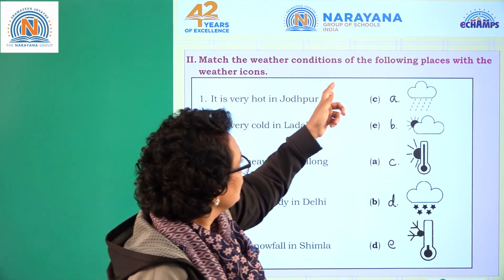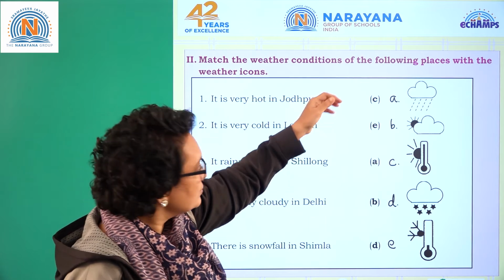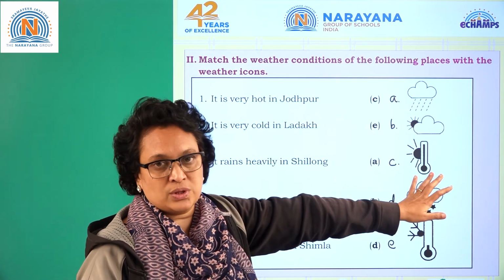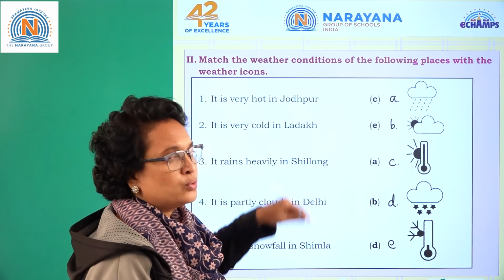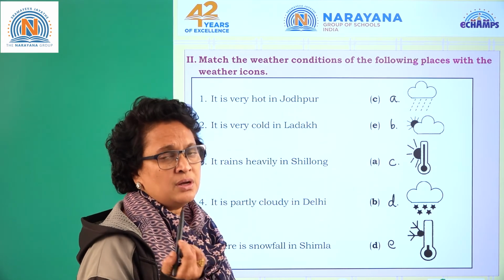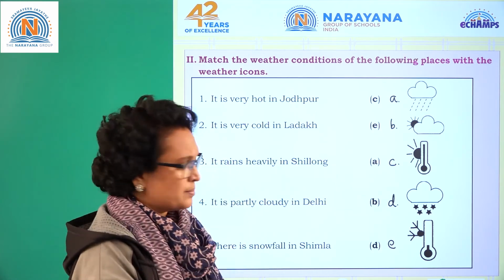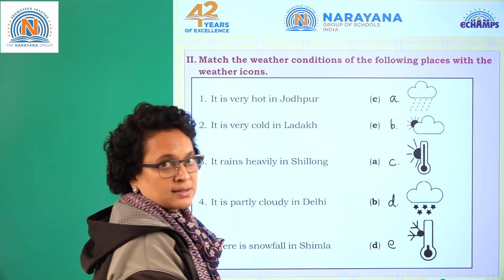Match the weather condition of the following places with the weather icons. You have some weather icons here. You need to read this and match it with that. Is it clear? So let's go. It is very hot in Jodhpur. The temperature is measured with the help of the thermometer. When it's hot, the mercury rises. Let's see where the mercury is. So C is the answer.